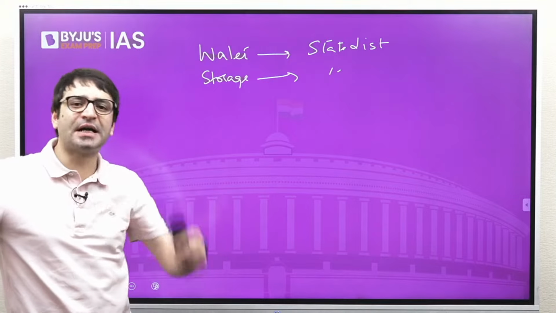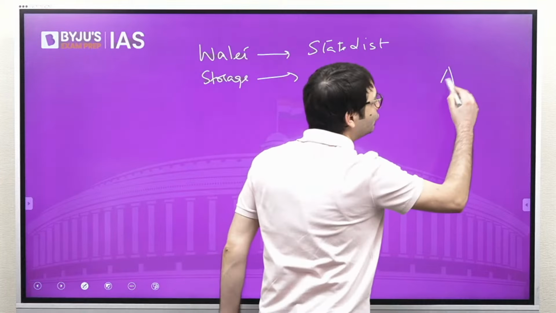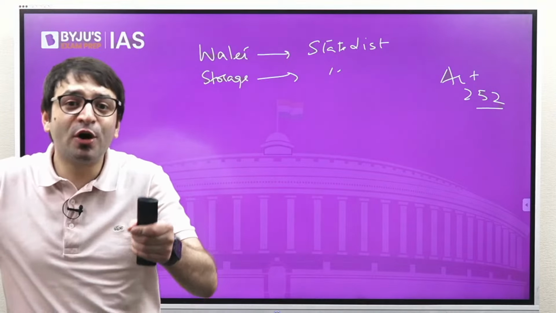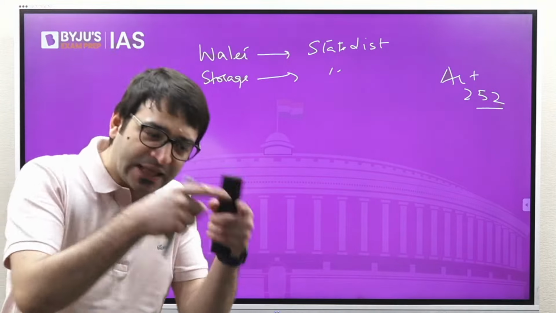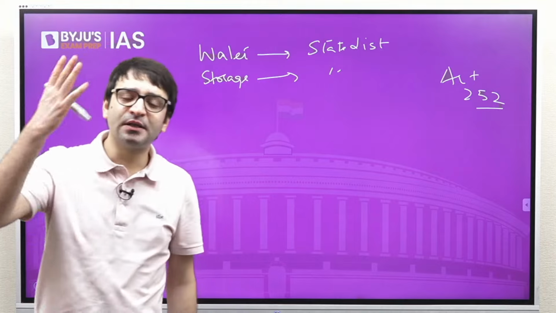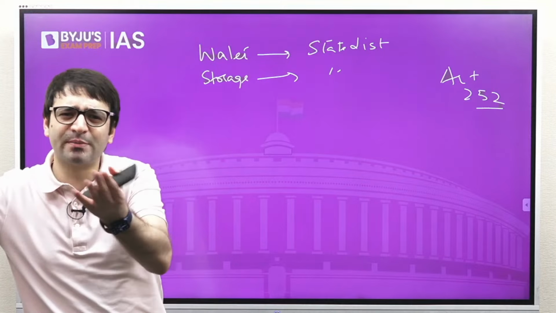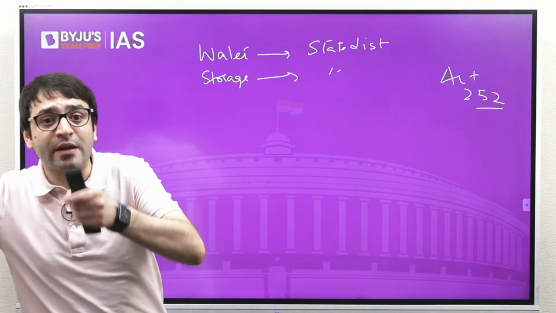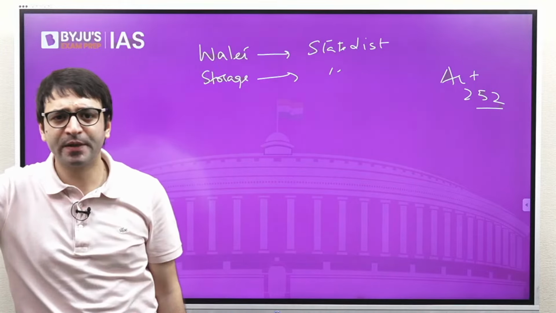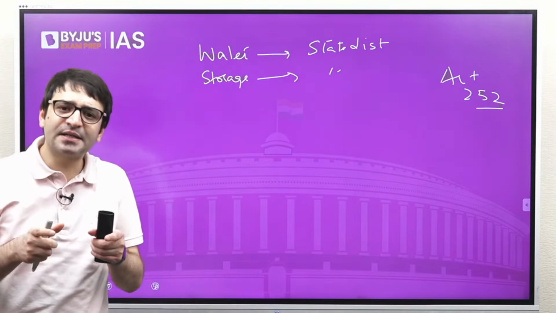In fact, in 2010, a dam safety bill was introduced in Parliament, that too under Article 252. And what is Article 252? When two or more states request Parliament, then Parliament is empowered to make a law on a state list subject. In 2010, I think it was West Bengal and some other state, whether it was Andhra or some other state, which had requested Parliament to pass a law on these dams under Article 252 of the Constitution.